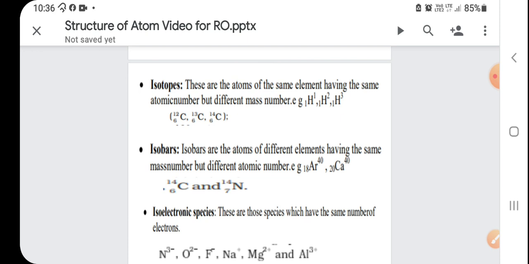So friends, this is the topic regarding the structure of the atom. Now, thank you very much.